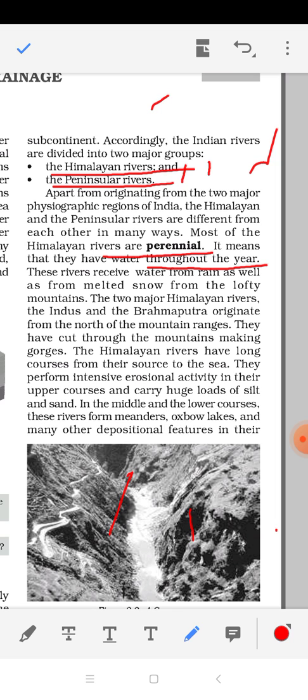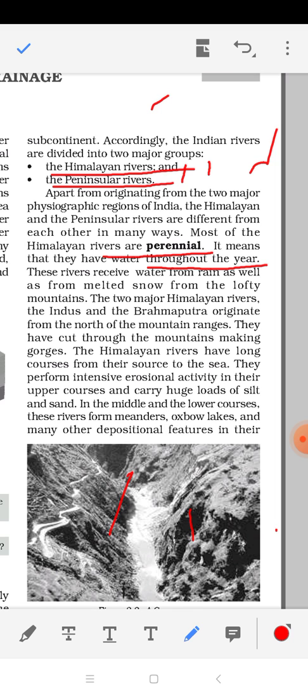Now, rivers always have a tendency that in their upper course they are doing erosional activity constantly. From where they originate, they are doing their erosional activity. Why? Because here the river is very young, very new. This is the place where it originated, so it is young, it is new. So in the upper course, the river is basically doing its erosional activity.